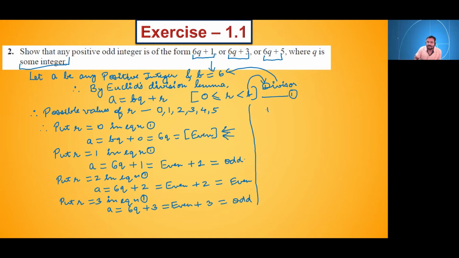So put r is equal to 4 in equation 1. So what we will get? A will be equal to 6q plus 4. So even plus even, we will get even only.